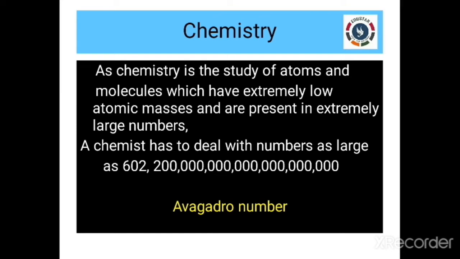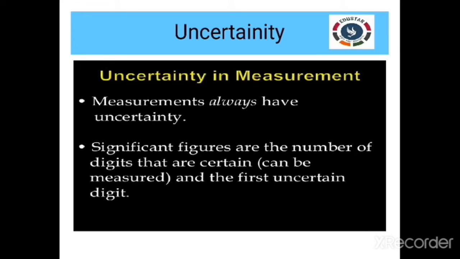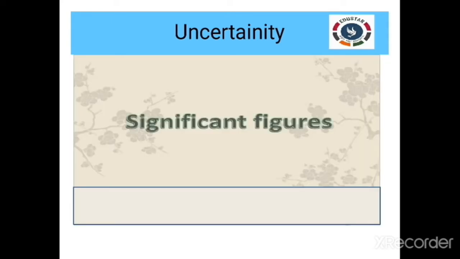While performing mathematical operations, the following points are to be kept in mind. Every experimental measurement has some sort of uncertainty associated with it. This may arise from either the limitation of the measuring instrument or the skills of the person making the measurement. The uncertainty in the calculated value is indicated by mentioning the number of significant figures.